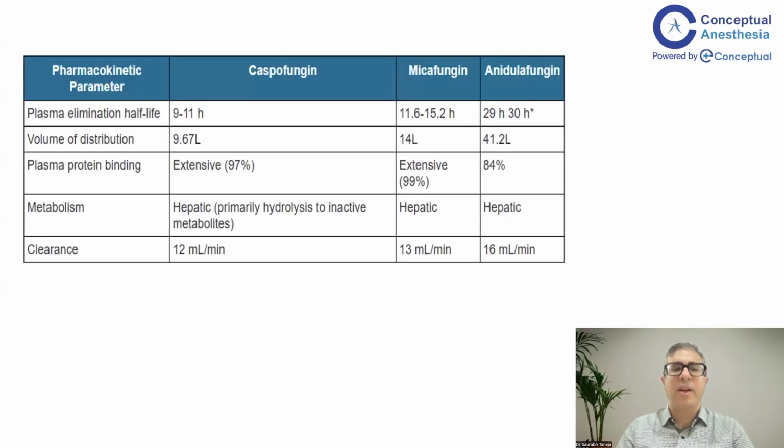When you talk about echinocandins, you should also know the pharmacokinetic and pharmacodynamic parameters. As you can see, the plasma elimination half-life is highest in the case of anidulafungin. Similarly for the volume of distribution. When we talk about plasma protein binding, caspofungin and micafungin have extensive protein binding. Metabolism is usually hepatic, and the clearance is similar in all three: caspofungin, micafungin, and anidulafungin. These are the three types of echinocandins that are available.